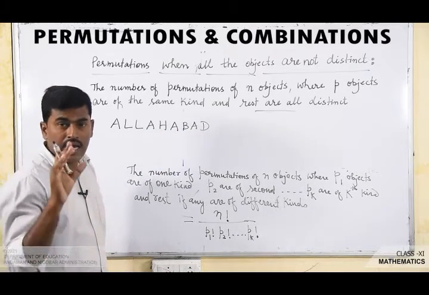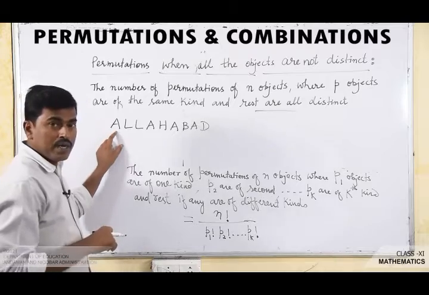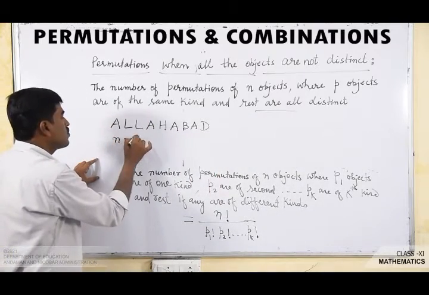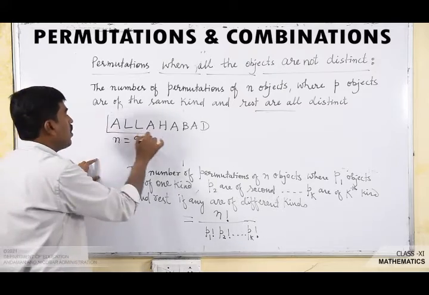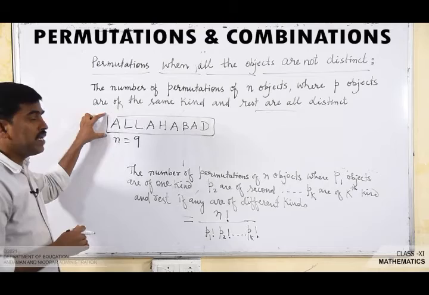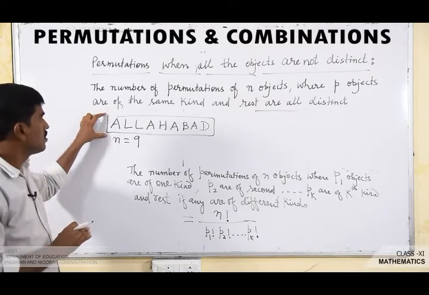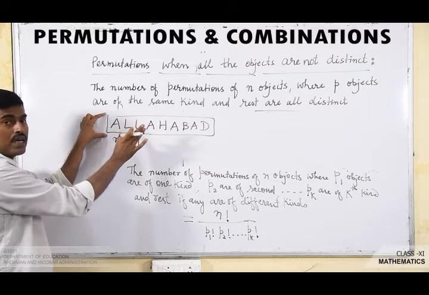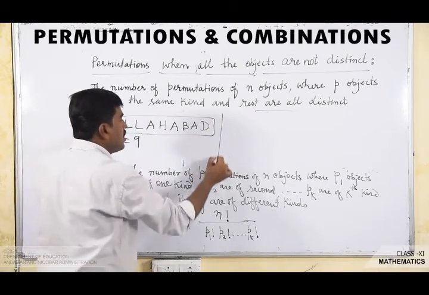So 9 letters are there in this word. So the total number of letters, that is n, is equal to 9. Are all the letters distinct here? No. Here the number of letters is 9, but all the letters are not distinct.